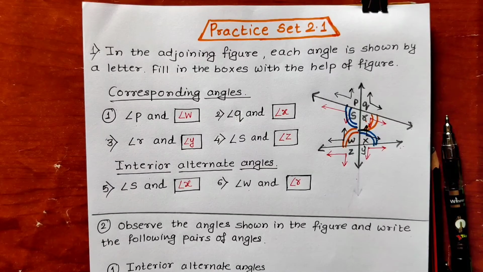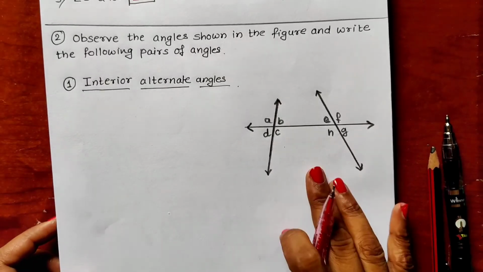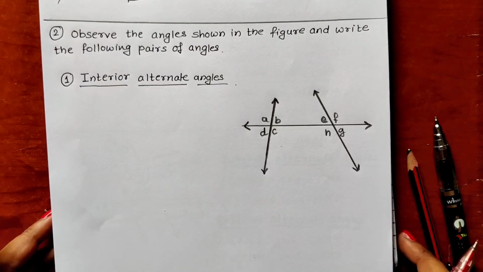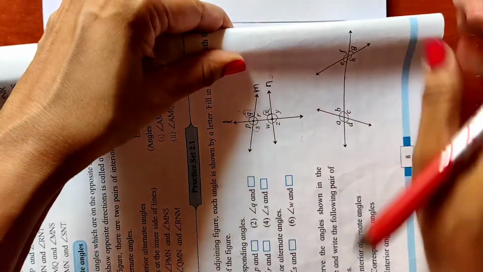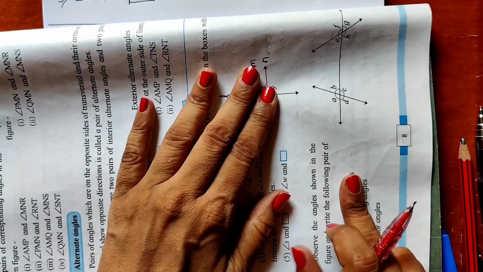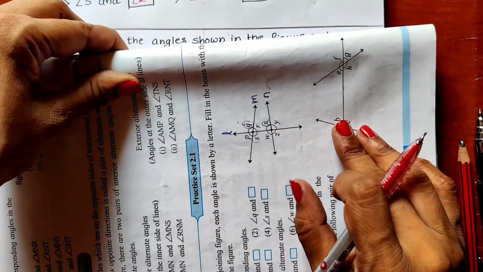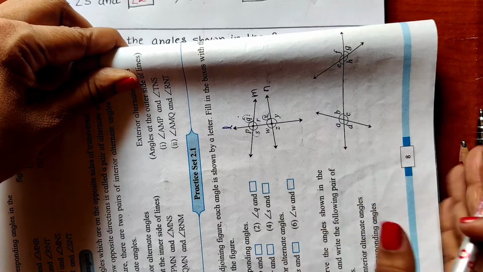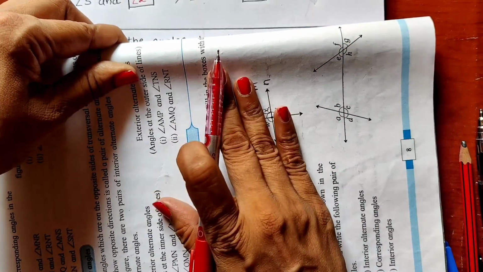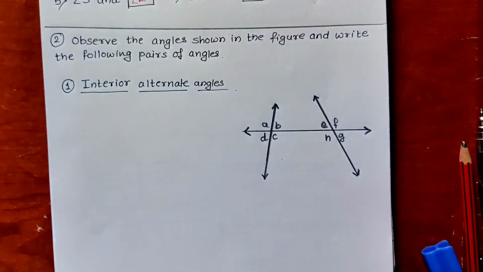Now let us observe the second question. In the second question the figure is given in this way. If you want, you can turn your page around like this and then observe the figure. So you will get to know about the direction and the side of the transversal: upward direction right hand side, downward direction right hand side, upward direction left hand side, downward direction left hand side. In this way we can observe and write the names.